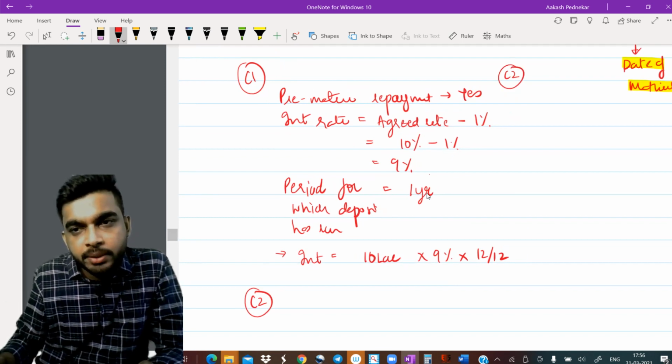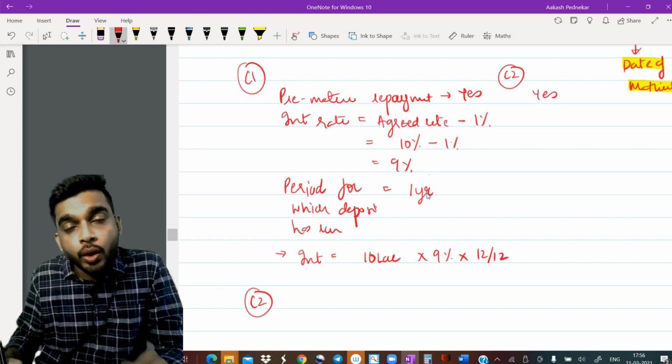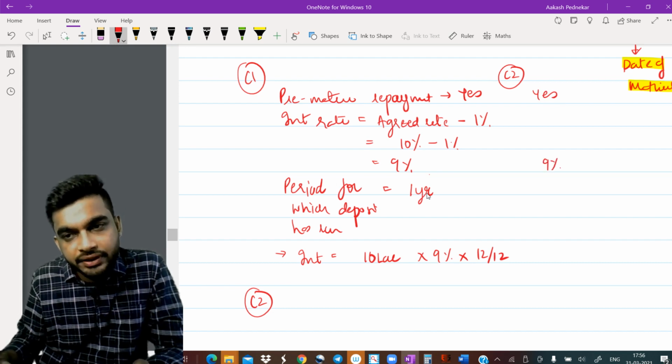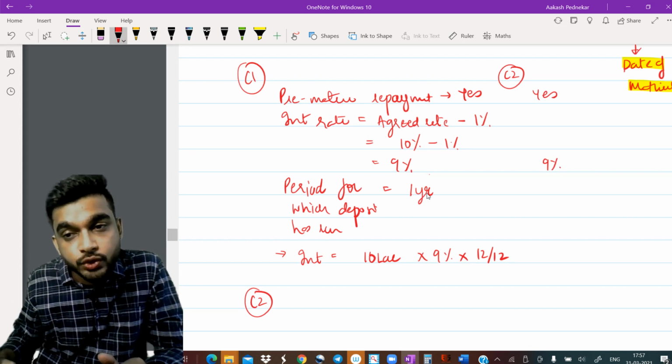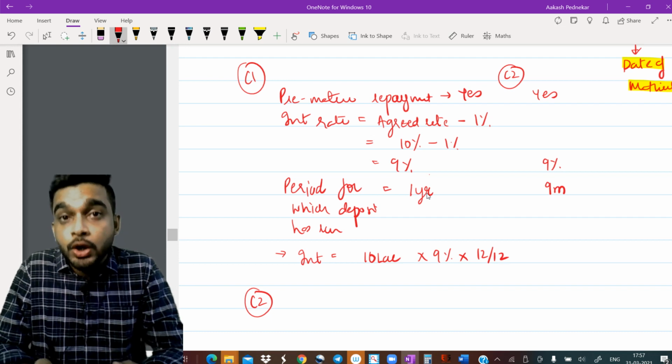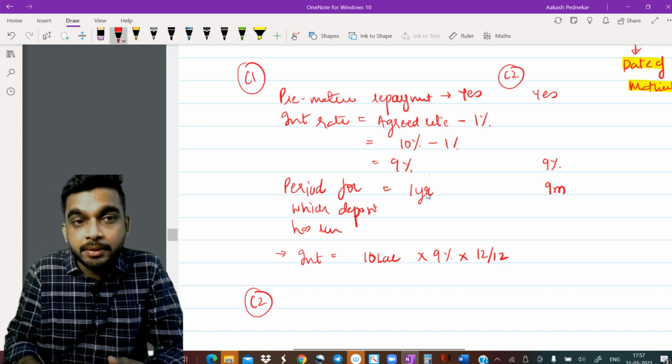In your case number 2, are you doing a premature repayment? Yes. What will be your interest rate? It will again be 9%. But now the period for which the deposit has actually run is 9 months, right? But now you will not take it as 9 months.